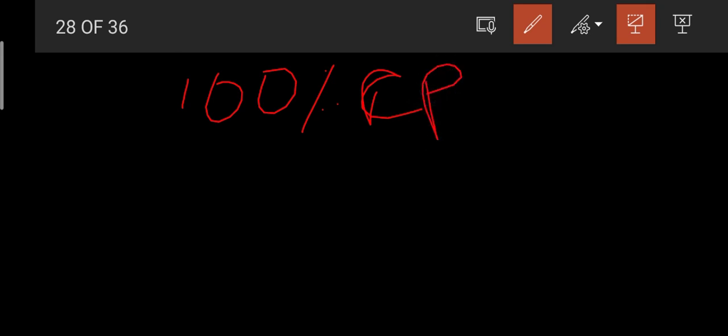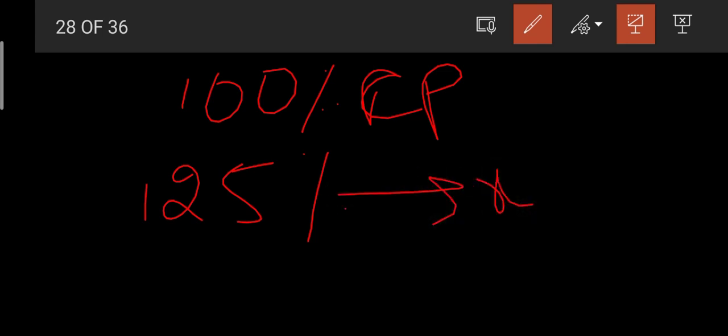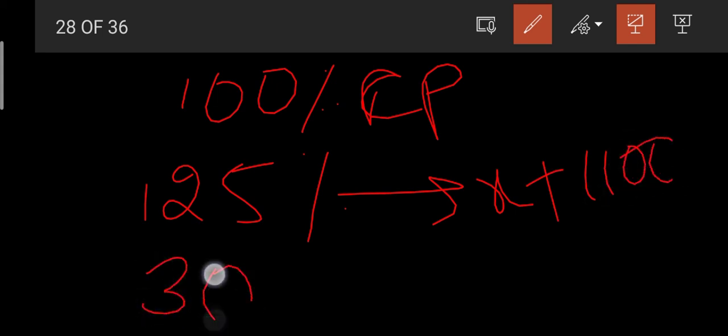So friends, now if you observe here, assume that 100% is cost price. Now he has got 25% profit, so that the total value becomes 125%. Then it is cost price plus 1100. Now we want a profit of 30%. Then what should we go for?